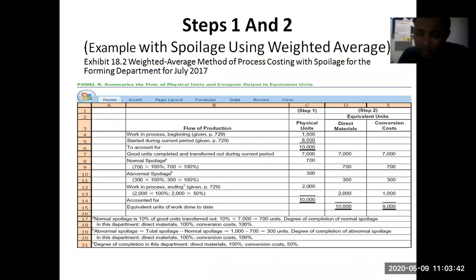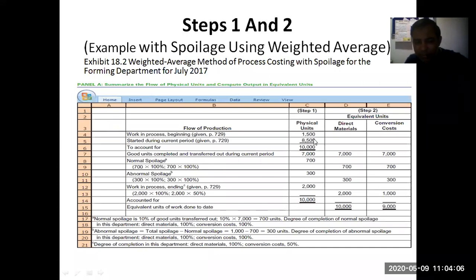To convert them into a certain number of units is known as equivalent units. If you add all these costs together, how many completed units could have been produced, that is known as equivalent units, right?